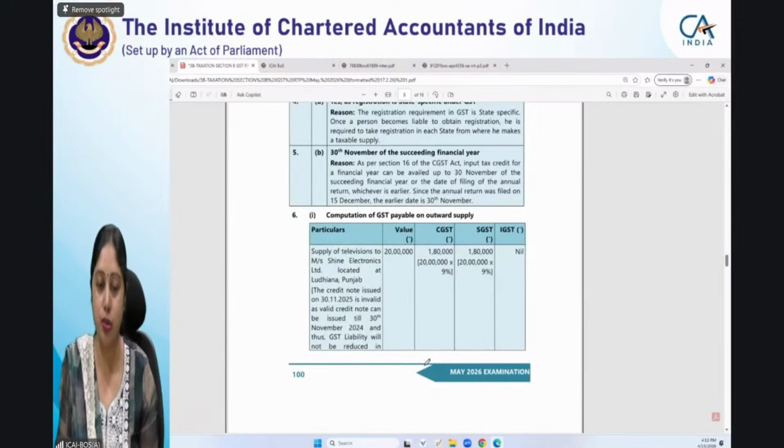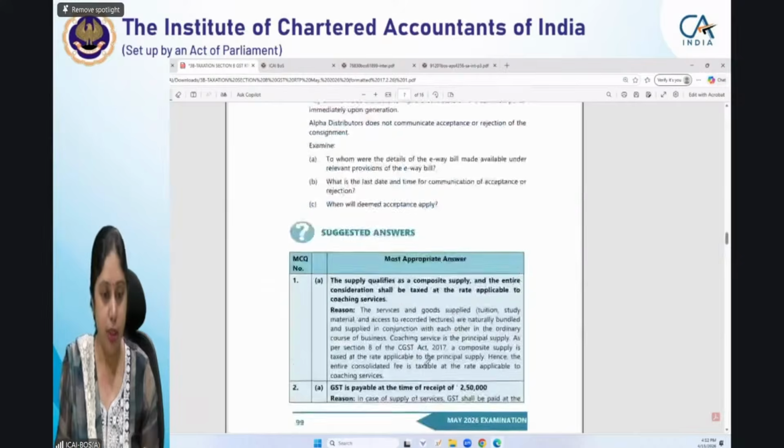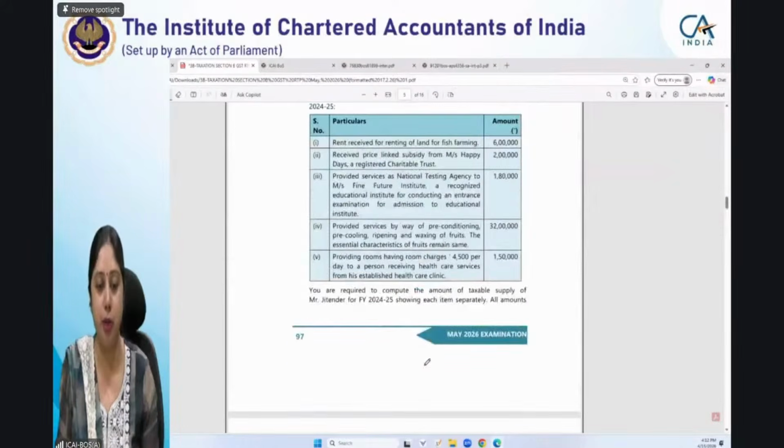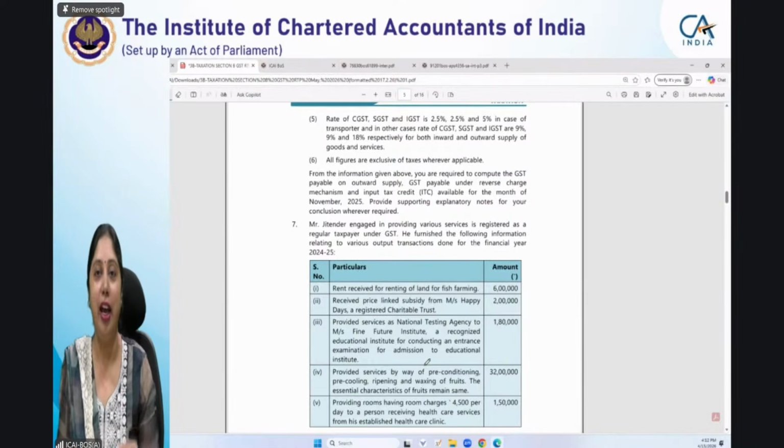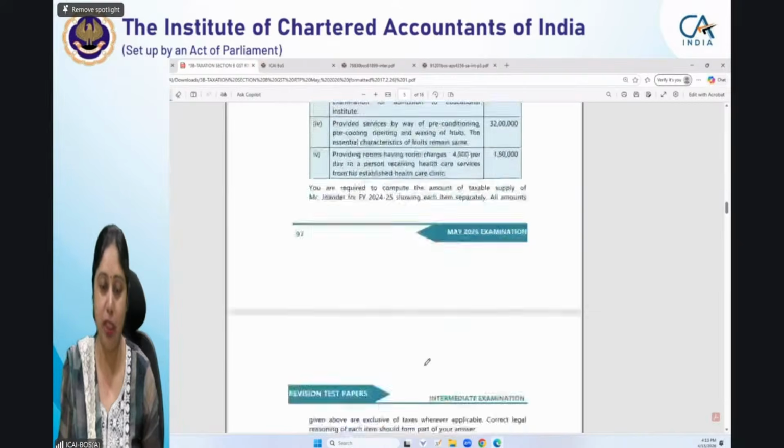In fact, in this question, I have to see the question again. I think we have not asked net GST payable in cash. Yes, in this question, we have not asked the net GST payable in cash. Had we asked you the net GST payable in cash, then you had to set off the ITC.